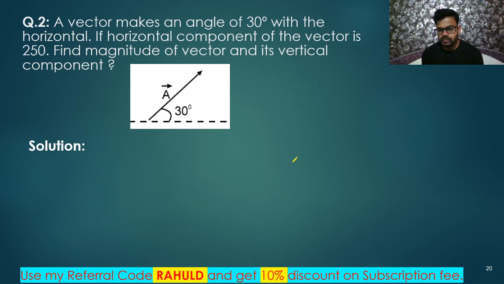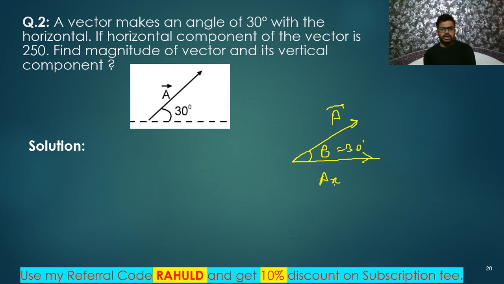So let's say this is some vector A. I don't know what its value is; we need to find it. This is the angle, theta equals 30 degrees. So I'll take along this. The horizontal component, Ax, is given as 250. We all know this is theta, right?